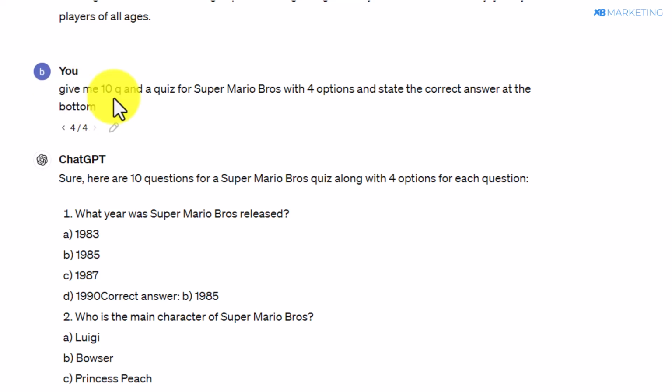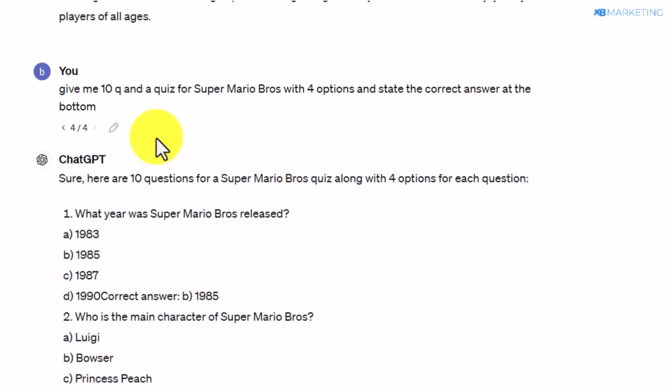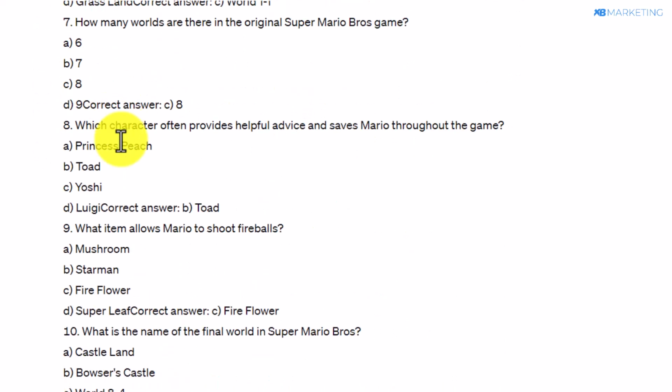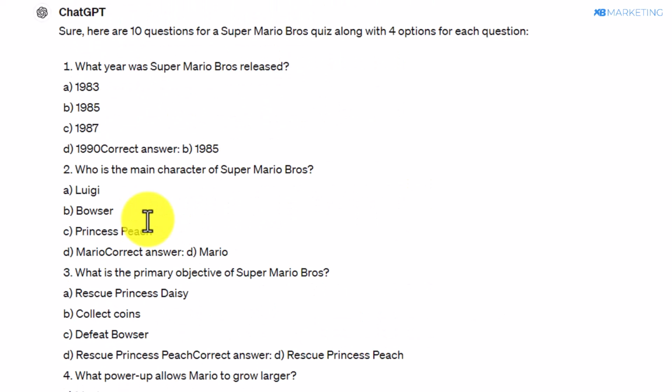As you can see right here, give me 10 Q&A quiz for Super Mario with 4 options and state the correct answer. All right, so this means you want ChatGPT to give you 10 quizzes and also provide you the answer. All right, so now if you come over here, you can see ChatGPT provided us all 10 questions, and it also includes the answer as well.